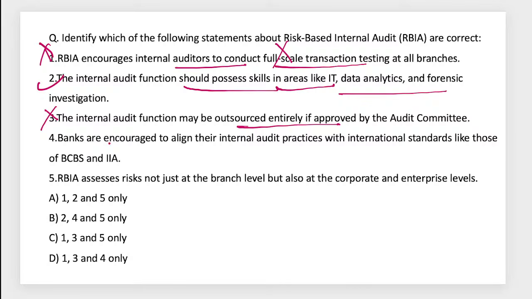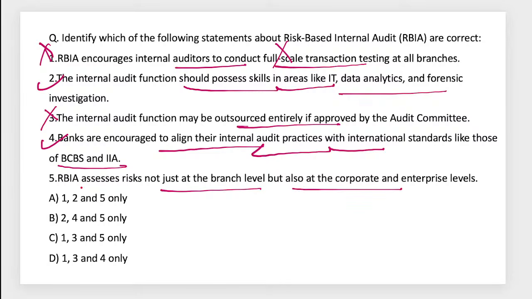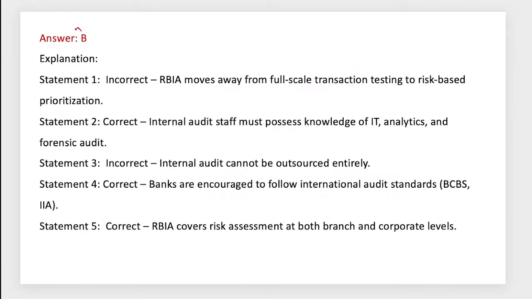The next one: banks are encouraged to align their internal audit practices with international standards like BCBS and others. The RBIA assesses risk not only at branch level but also at the enterprise level. Yes. So 2, 4, 5 means option B must be the right answer for this one, right?